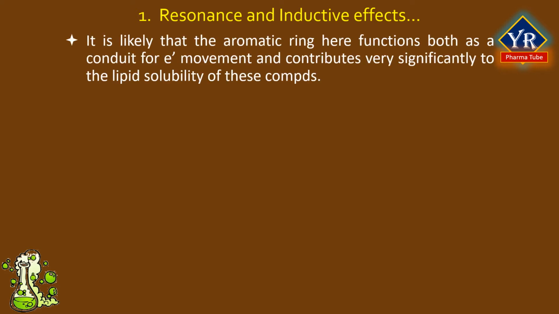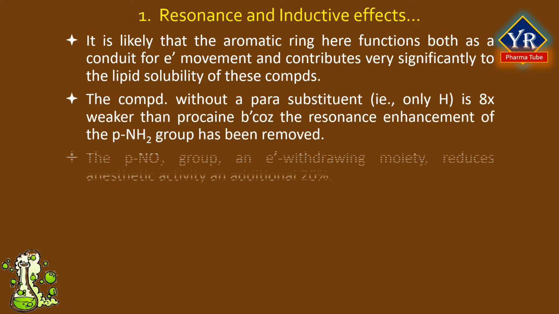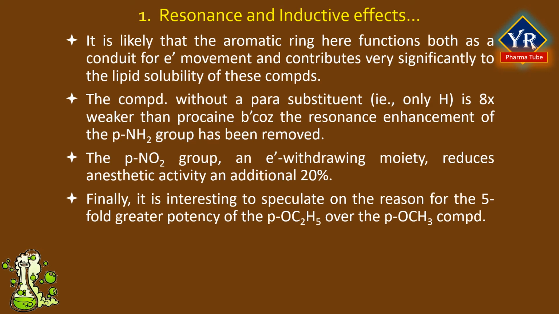It is likely that the aromatic ring here functions both as a conduit for electron movement and contributes very significantly to the lipid solubility of these compounds. The compound without a para substituent, that is only hydrogen, is about 8 times weaker than procaine because the resonance enhancement of the para amino group has been removed. The para nitro group, an electron withdrawing moiety, reduces anesthetic activity an additional 20%.